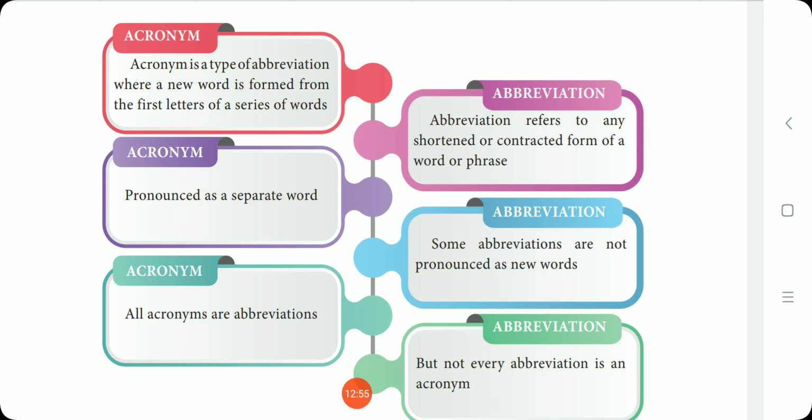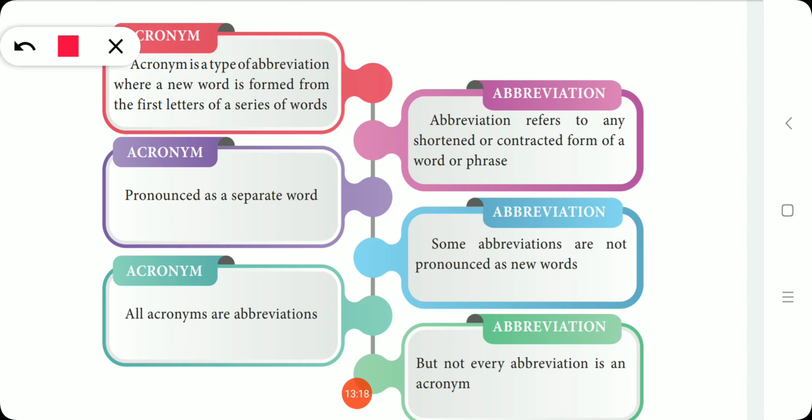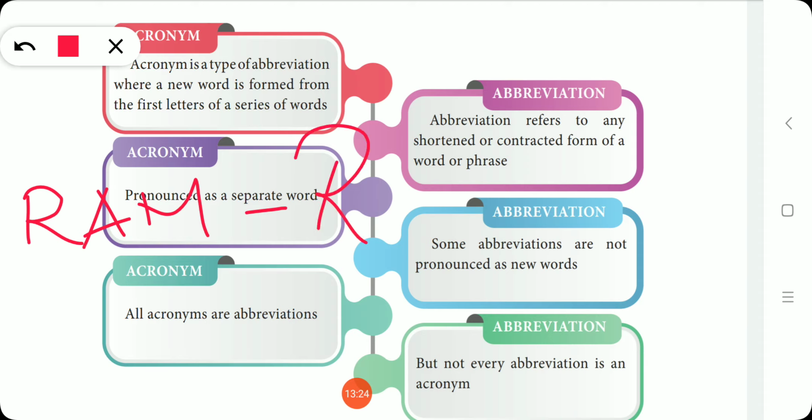Next, they have given some more explanation for acronym and abbreviation. An acronym is a type of abbreviation where a new word is formed from the first letters of a series of words. Say for example, RAM. Let us take the example RAM. So what is the expansion?